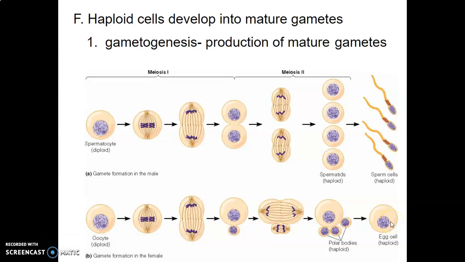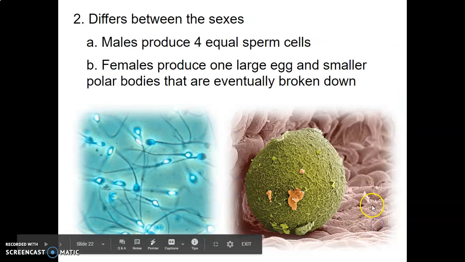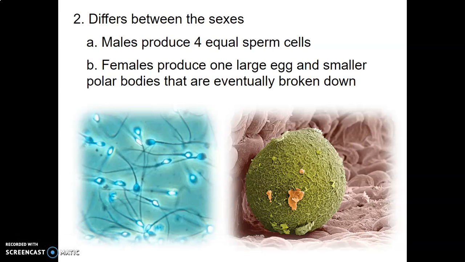This is kind of unique in the fact that from meiosis and gametogenesis, we get 4 from each germ cell. When it comes to a male, we get 4 gametes. In a female, we have 1 germ cell, and we actually wind up with only 1 egg cell. This slide tells us that there's the difference. Males produce 4 equal sperm cells. That doesn't mean they're the exact same. In fact, there are lots of different genes in each one. And this could be why you look different from your biological brother or sister.